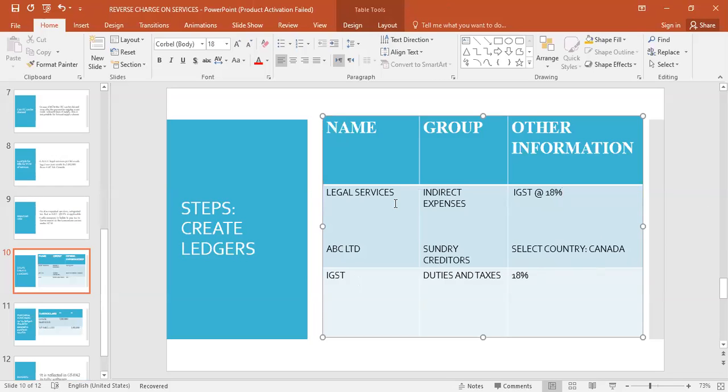Now under Legal Services, set alter GST rate to yes, and under that enter 18% tax. Under that you have to state that it is international services, international legal services. These are the ledgers you have to create. Instead of IGST here, just enter GST at the rate of 18%.